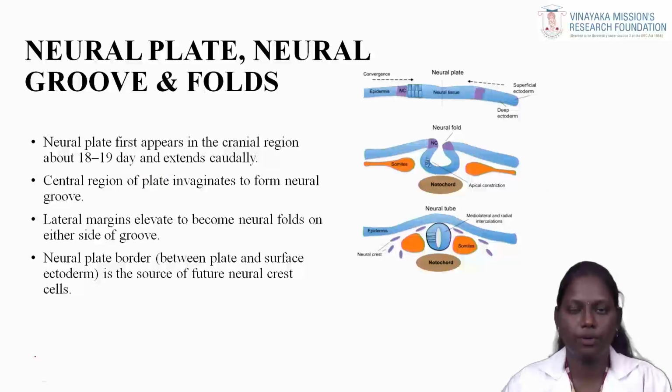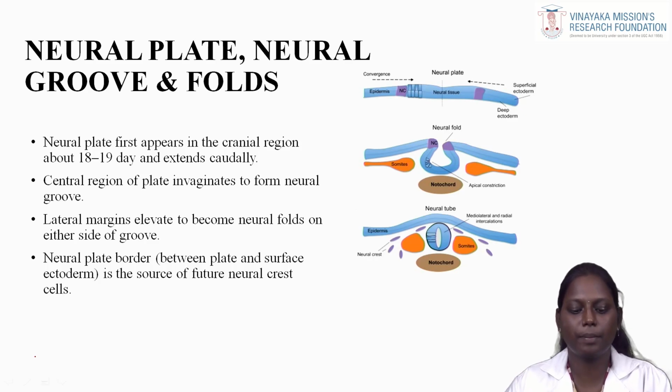As we discussed before, the neural plate, neural groove and neural fold are the initial stages of the development of the nervous system. The neural plate first appears in the cranial region about the 18th to 19th day of intrauterine life, and it extends caudally to form the tail part.